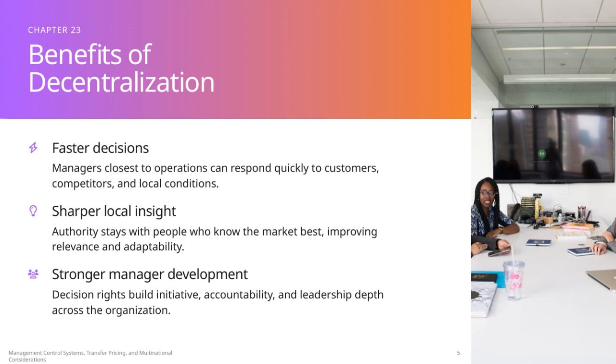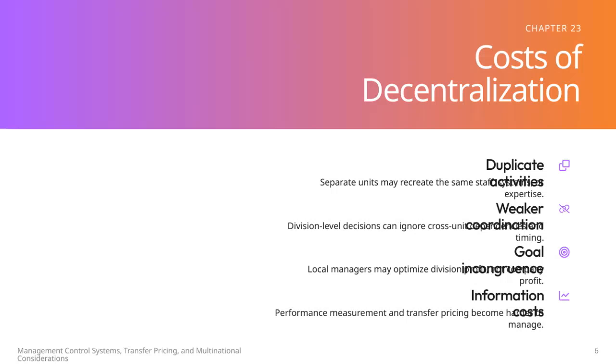Now let's look at the costs associated with decentralization. First, duplicate activities can arise because separate units might end up recreating the same staff, systems, or expertise independently, which leads to inefficiencies. Then, we have weaker coordination. When decisions are made at the division level, they can overlook important dependencies and timing issues that affect other units.